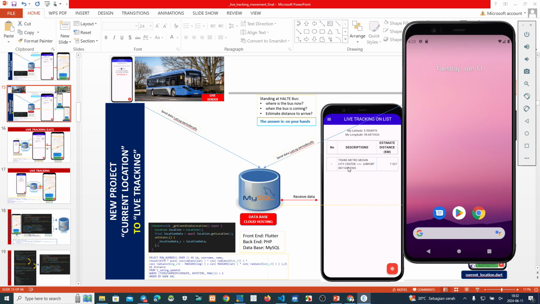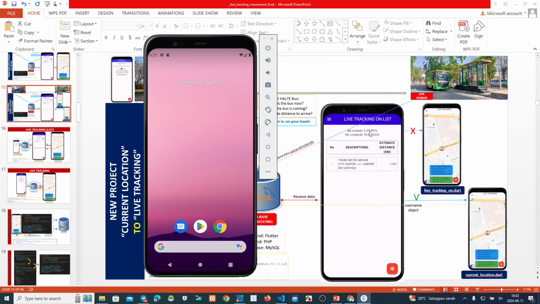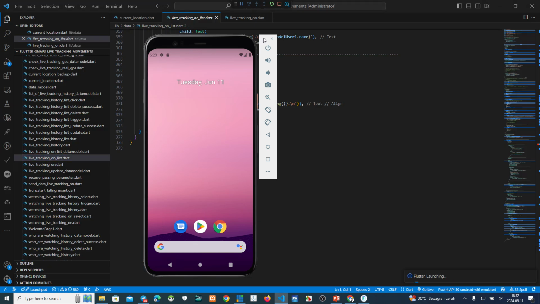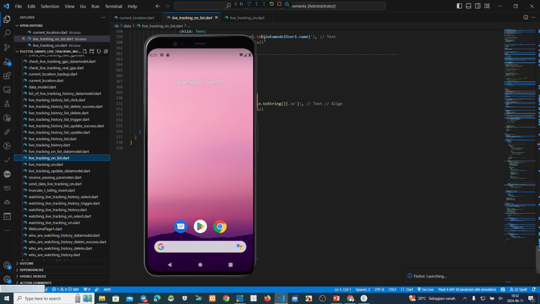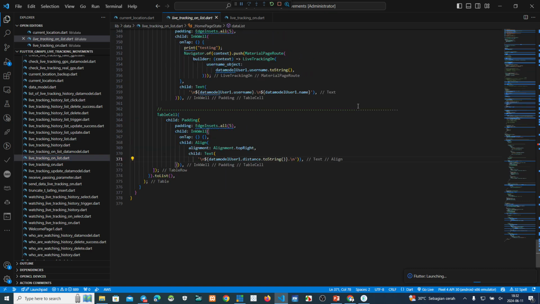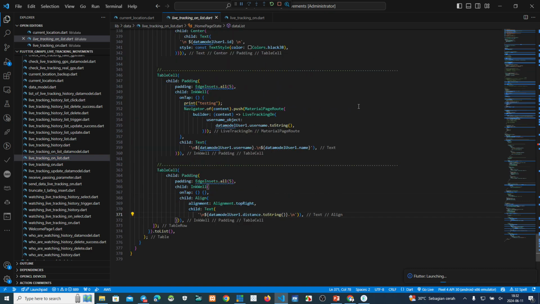If we push here or click here, now the application does not link or go to live tracking on, because now we use this current location. Now we develop it to become a live tracking. Okay, this one close first. Okay, you can see this one.